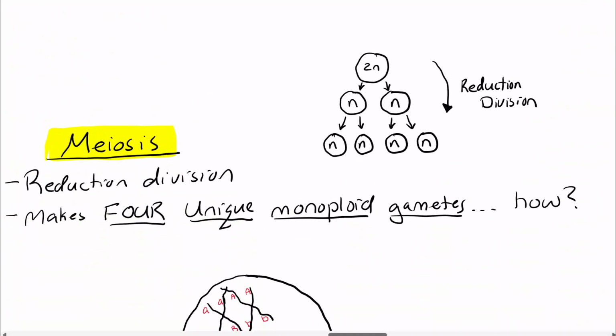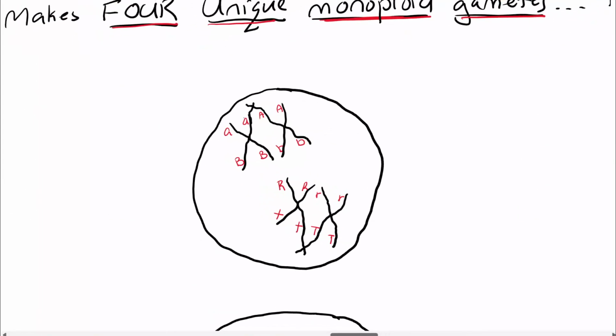All right, let's take a look at meiosis. It's a type of reduction division, meaning you start with a 2N diploid cell and you reduce it down to make 4 monoploid gametes. How does this happen? To start, you have 2 chromosomes here with the same genes, A and B. 2 chromosomes with the same genes, R and T. So you have homologous chromosomes. This is a 2N or diploid cell. A total of 4 chromosomes.